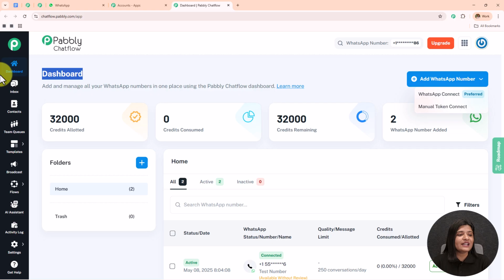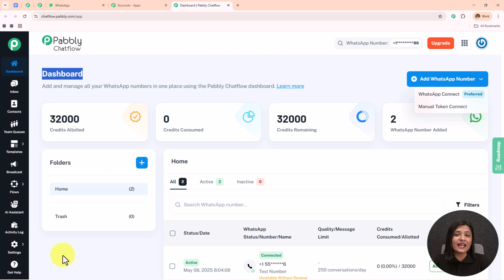Now on the left-hand side we can see all these options: inbox, contacts, team queues, templates, broadcast flows, AI assistant, activity logs, settings, and get help. So we have created a dedicated and detailed video on all of these features, the link to which is available in the description. You can check that out.